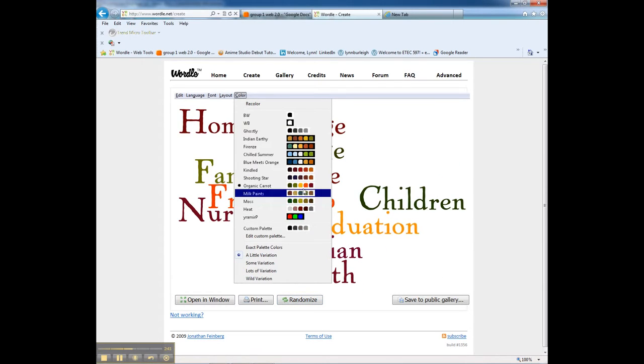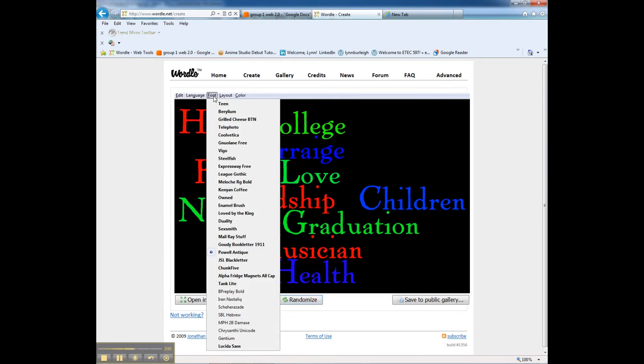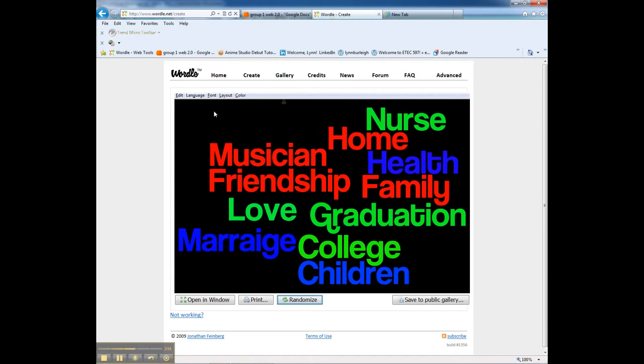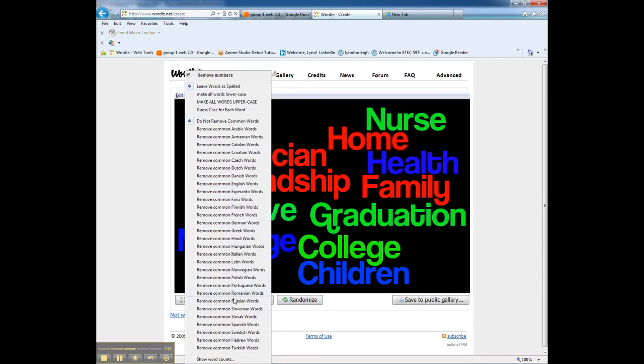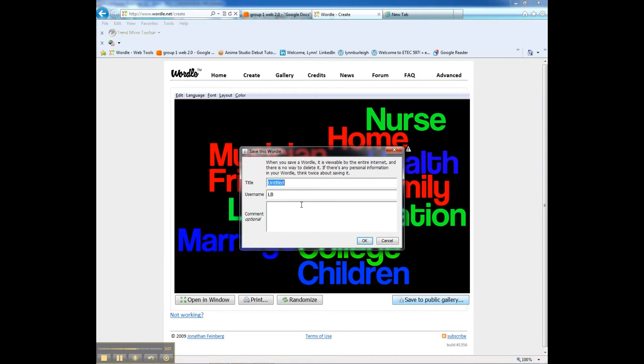They can change their color scheme. They can change their font. They can even change their language if they want to. It has Swedish, Romanian, different languages. And after they're done, I have them save it to the public gallery. They'll just title it Affirmations and their initials and say OK.